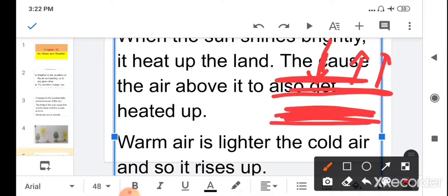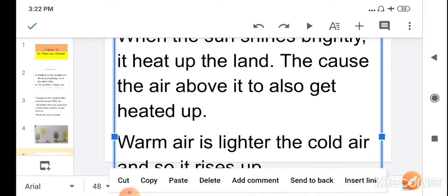So the cool air which is below the hot air will now rush in to take the place of the hot air, because the hot air rose up and this space is empty. So this space will be occupied by the cool air. That is why the wind blows. This is the way the wind blows.